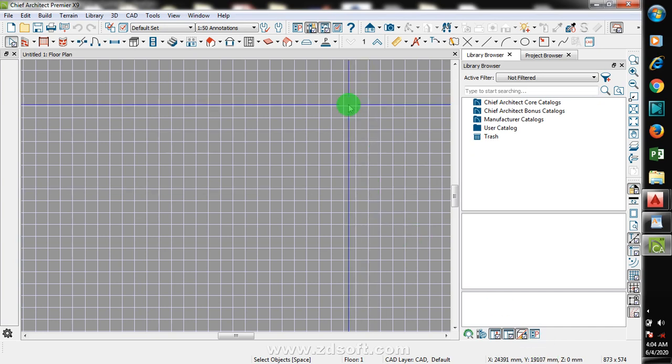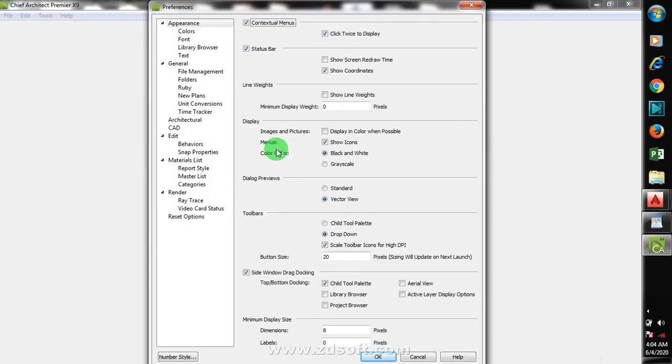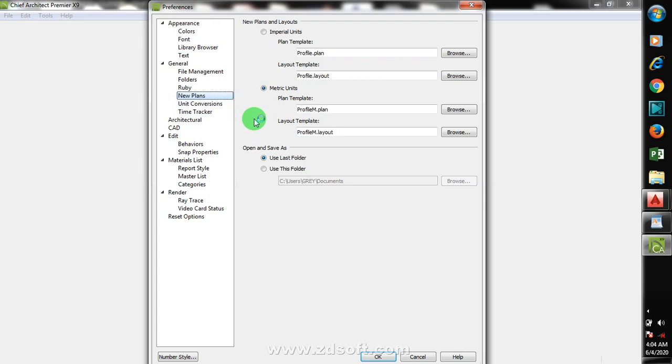The first thing you do is you can just close this, and you come to edit, you see preference, click on preference, and then you go to new plan. You can see I changed my own to metric unit. Formerly it was like this, and I changed that to metric unit. So when you change this to metric unit, then you click OK.